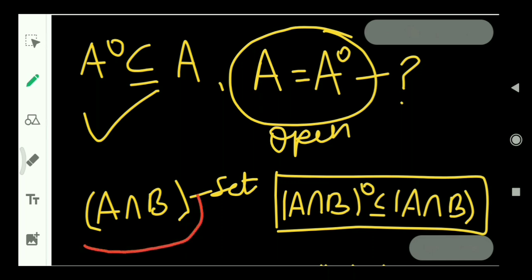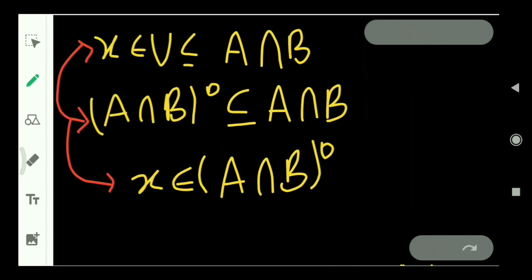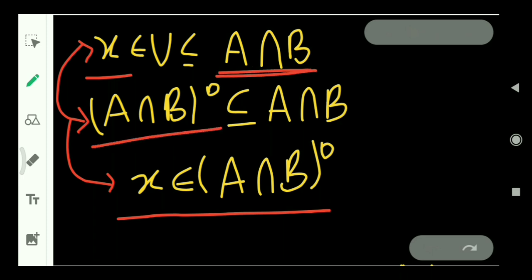If we say A intersection B is a single set, then interior of A intersection B is a subset of A intersection B. Now we will use this: X belongs to U, which is a subset of A intersection B. We have seen this previously, and recently we saw that interior of A intersection B is a subset of A intersection B. Combining both of these results, X belongs to interior of A intersection B, as X is contained in this set and this set is contained in that set.